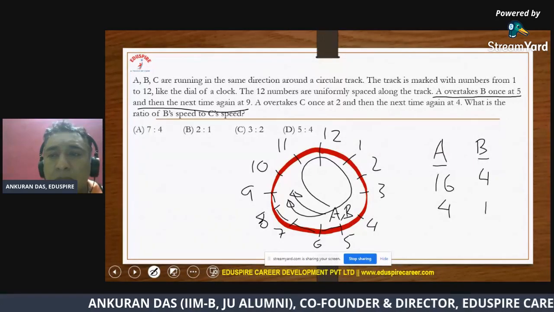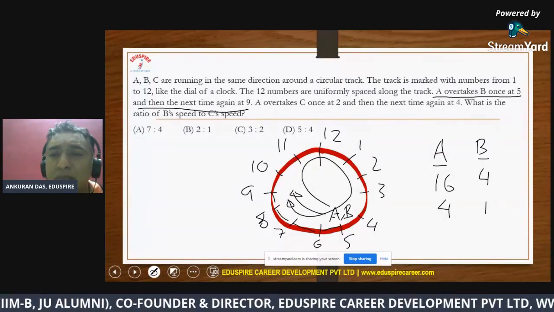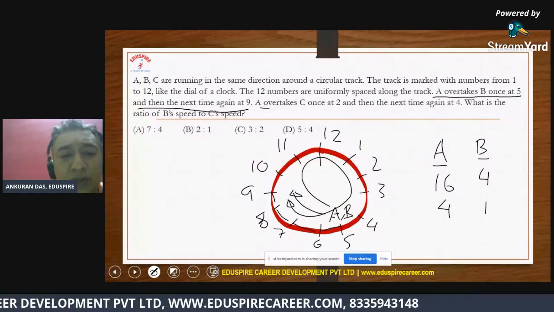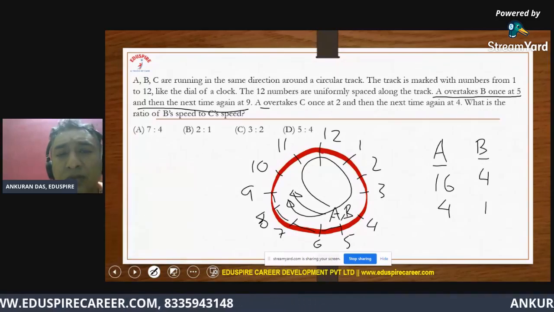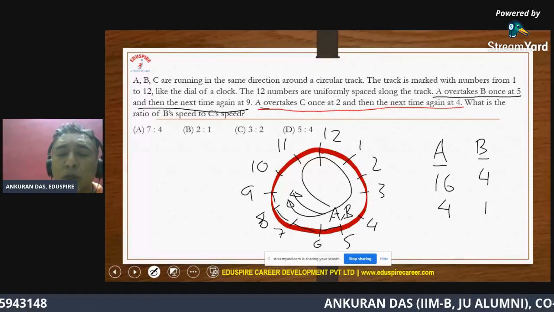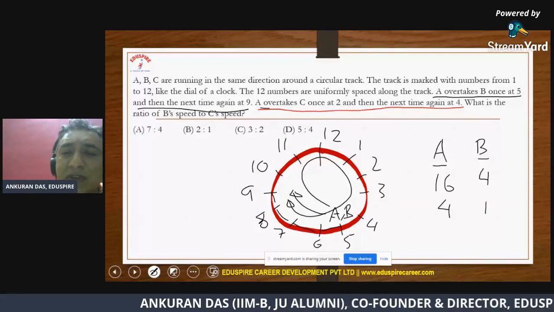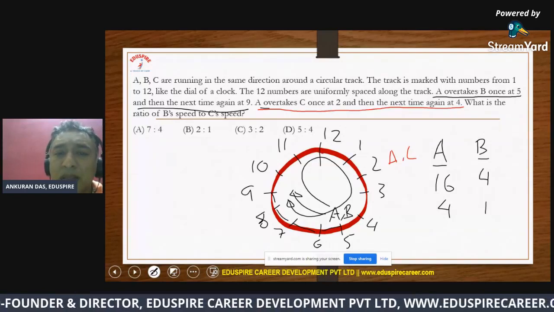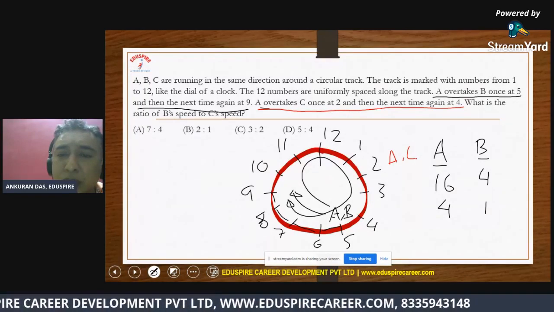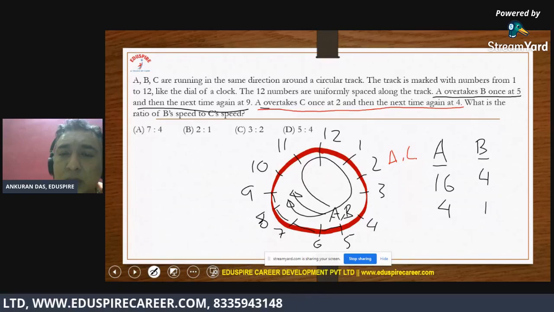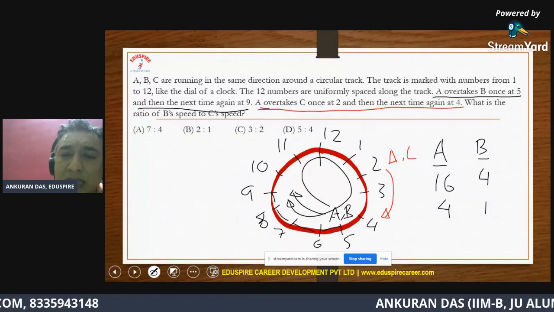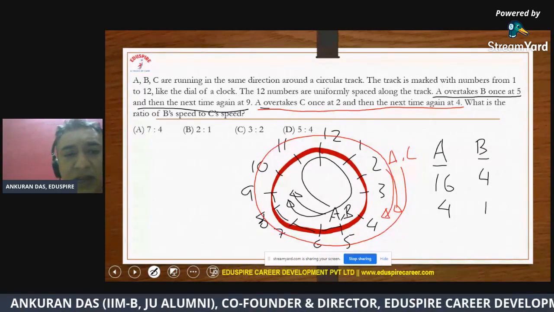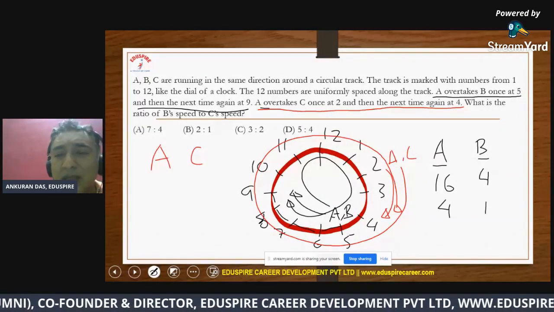Okay, and now the second statement, if you see, let me mark with another color. They have said A overtakes C once at 2 and next time at 4. So A and C were together at 2, and then by the time C comes at 4, A has made one complete round again and has come to 4, which means among A and C we can definitely say that by the time C covers